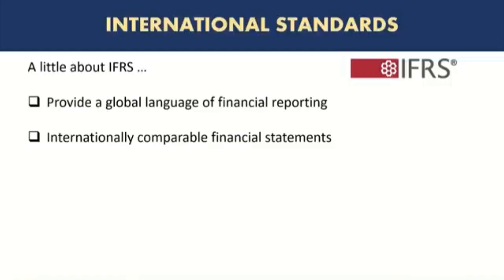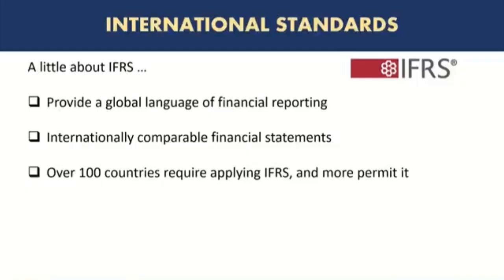If both these companies were using different accounting standards, it would be hard for them to make a decision because they don't really know, for example, what are the bases of arriving at the profitability for one company compared to the other one, and there could be misleading results. So the purpose of international financial reporting standards is to have global comparability, to have consistent principles that are applied to financial reporting. Currently, the IFRS are required to be applied in more than 100 countries, and a few more permit them, but not all countries require the application of IFRS. Notably, there is not a requirement to apply IFRS in the United States, and the same for India.